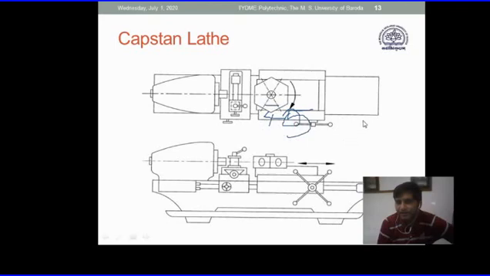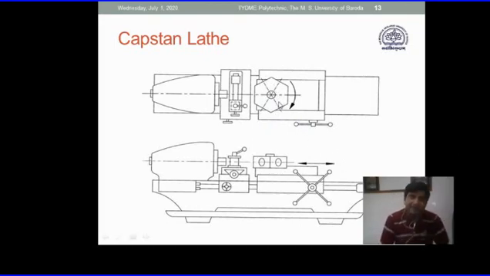In such a case, we need to use jigs and fixtures that you have learned, and such mechanisms are to be developed so that you get accurate rotational motion.